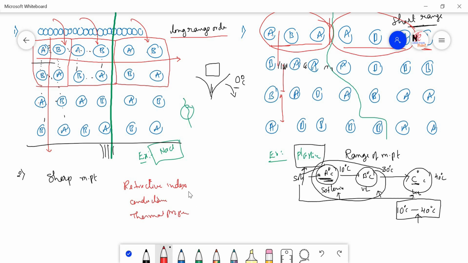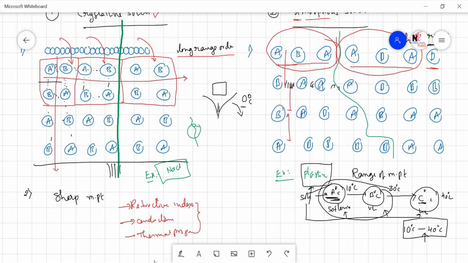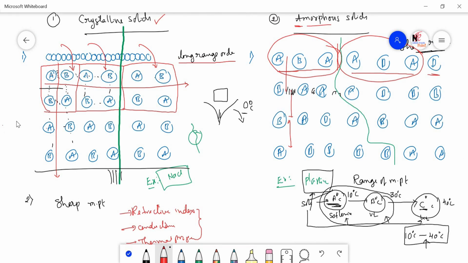So these crystalline solids will give different values of these properties along different directions. Means if you try to calculate the conductance, refractive index or thermal properties of this particular crystalline solid along this particular direction, they will give one type of value. And along this direction, means like this,